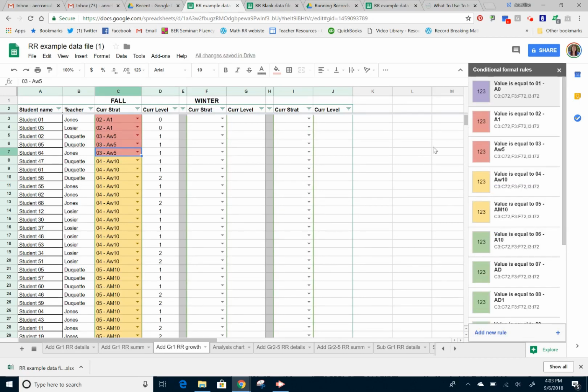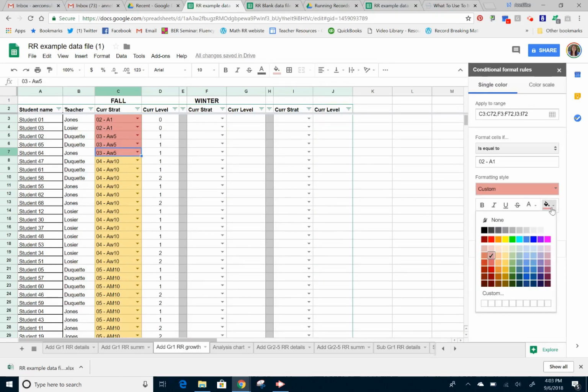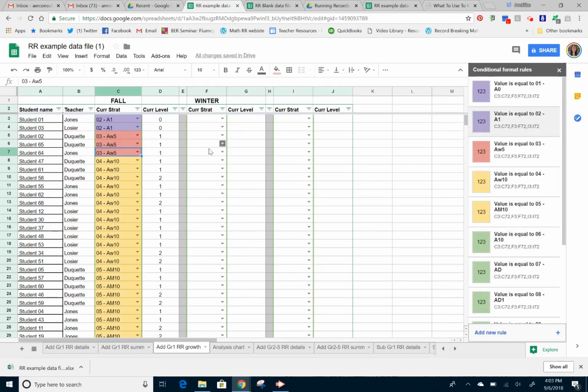That was for the very first one. Oh, and no one has an A0 as a code. So let's say A1. I'm going to change that color to be purple, and then I say done. I can see my A1s have now changed to purple. I just changed it so that anything that has the code 02-A1, I want it to be purple. And you're making the colors that you want. And that's all there is to it.